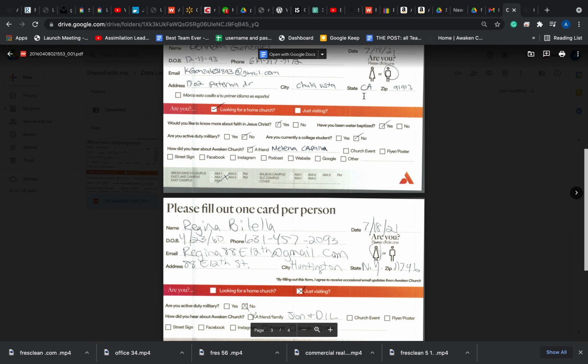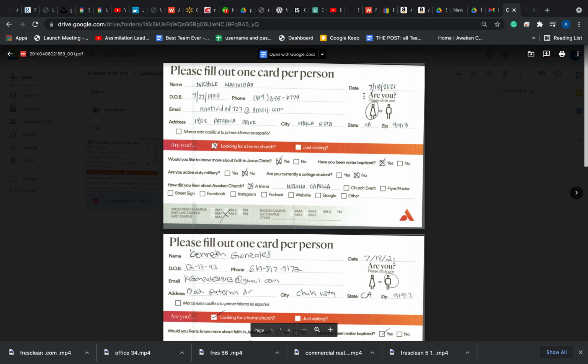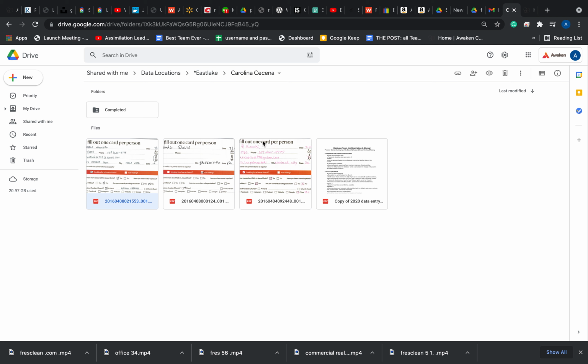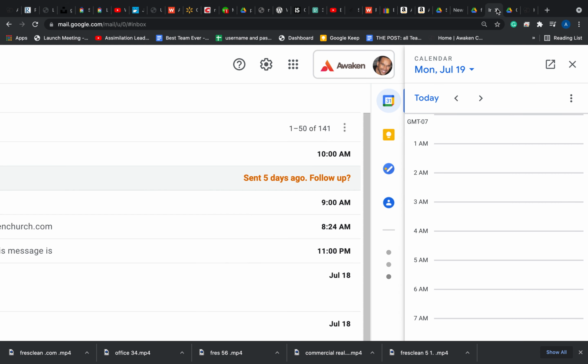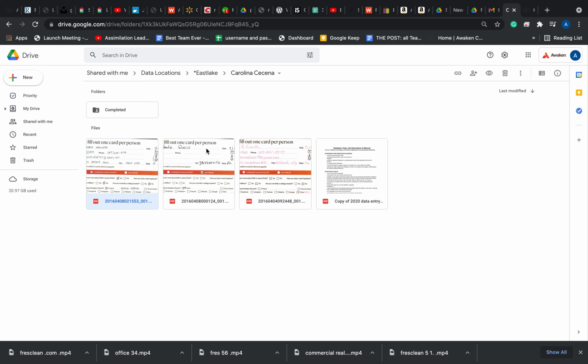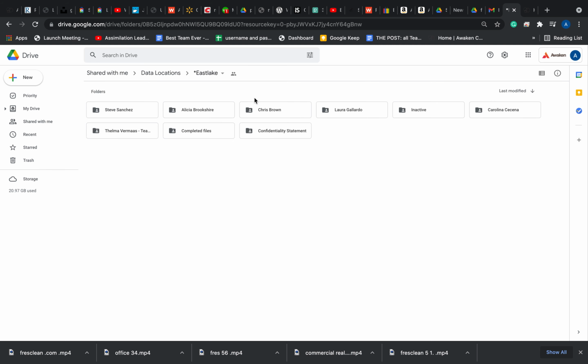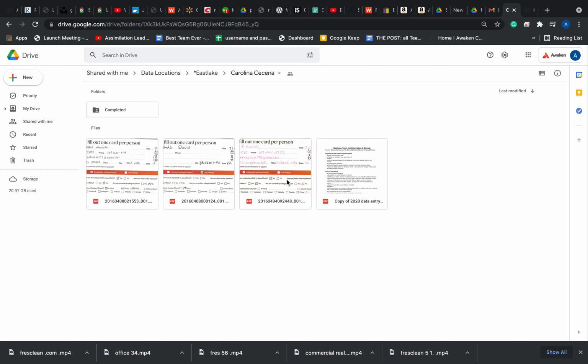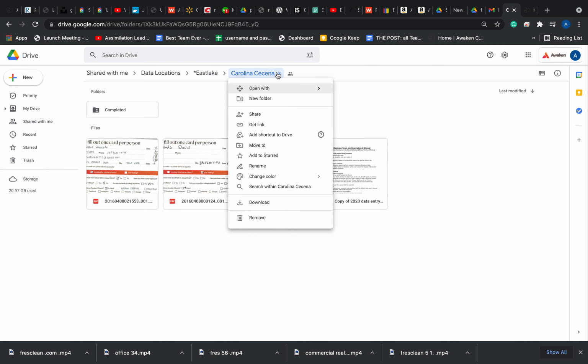You'll go through each one and make sure that they are there. You can also go back, and Carolina Cecina was the one who inputted these cards. How do you know that? When you pick the campus, you pick the name, so she's the one who put these in. You'll see her name here.